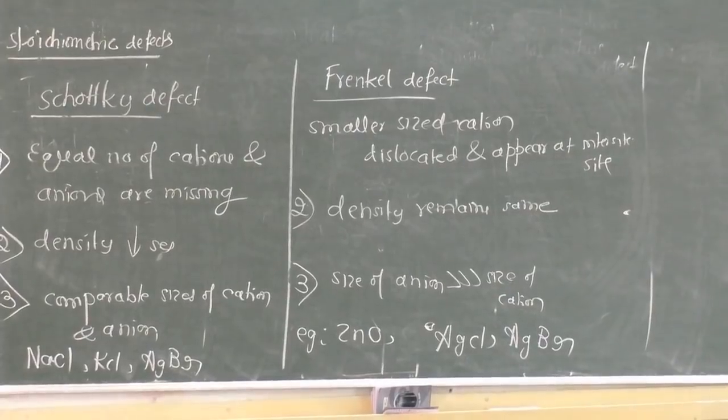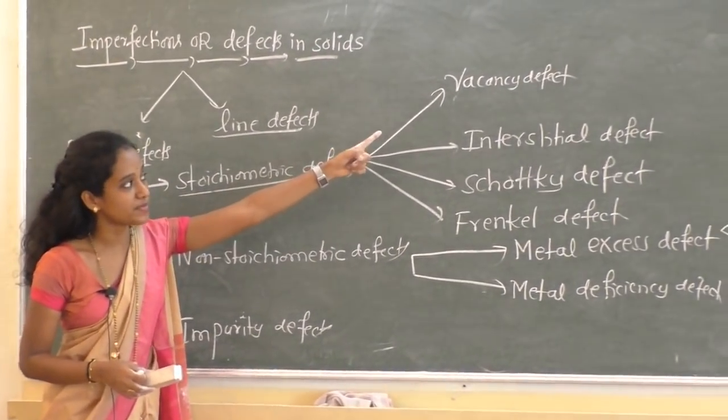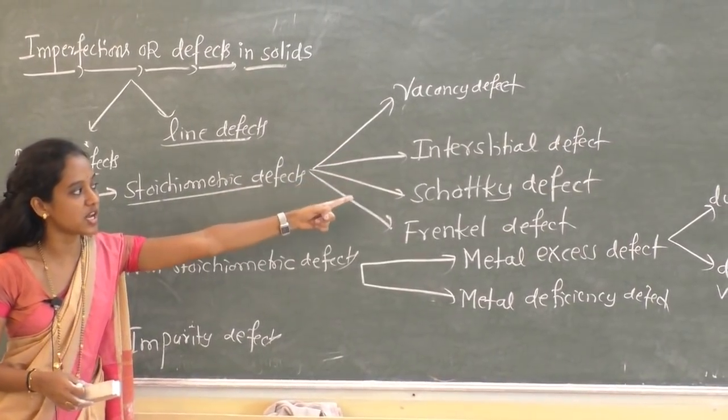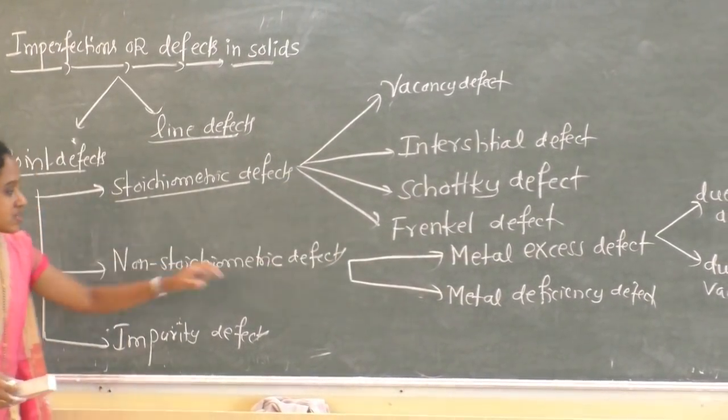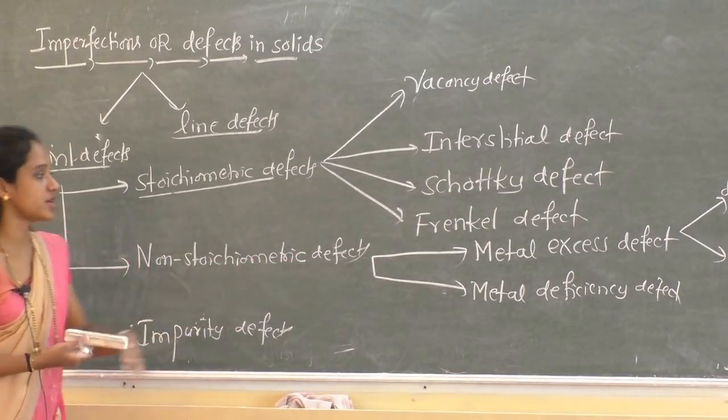Now under point defects we have discussed the stoichiometric defects, 4 types: vacancy, interstitial, Schottky, Frenkel. Next, we'll discuss non-stoichiometric defects.